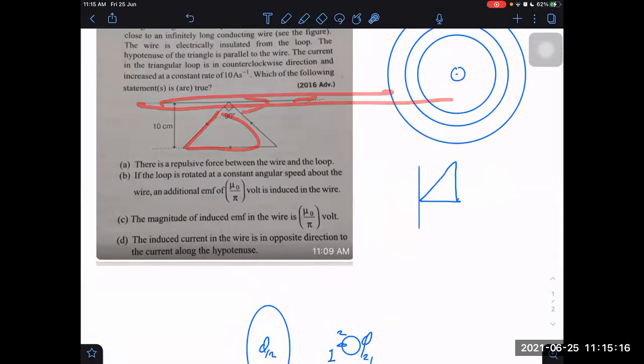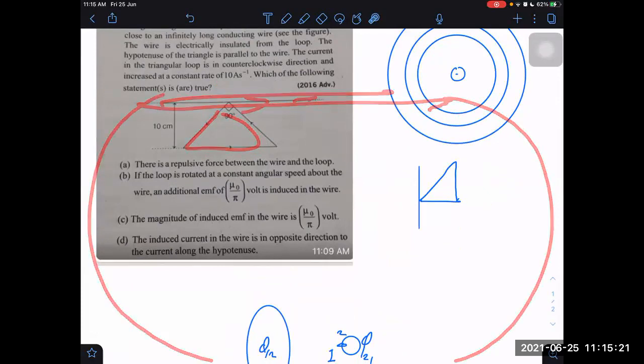This straight wire can always be assumed to be closed. How it can be assumed to be closed? As if it is closing back from the infinity. So it is also a kind of loop only.